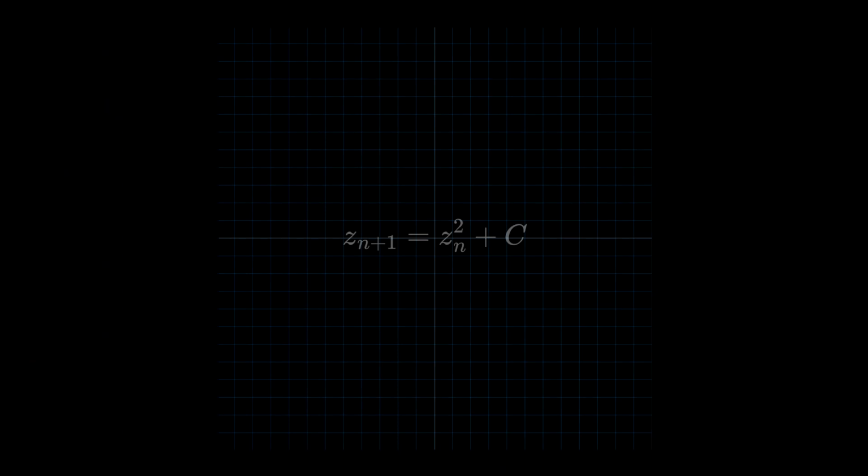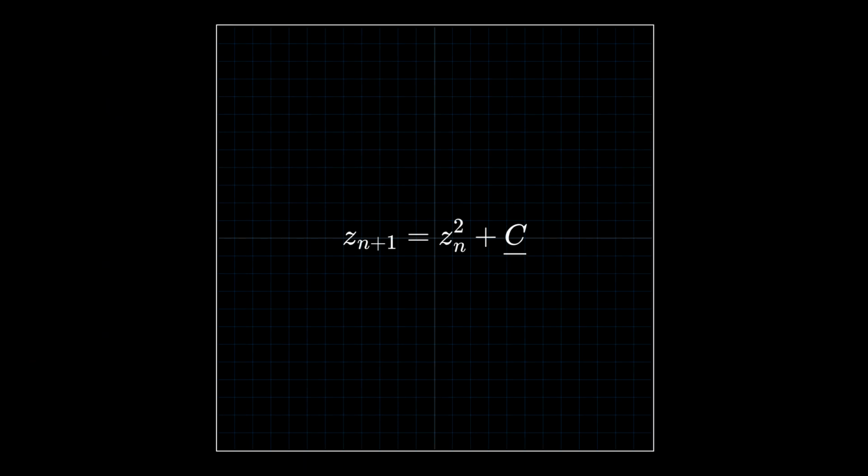Let's observe the motion of a point based on its initial value c. For one starting point, the motion settles into a repetitive cycle after several steps.